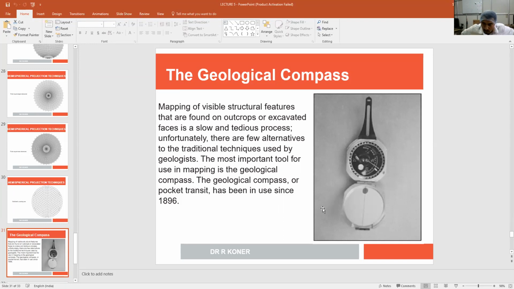If you have any friends in geology or geophysics, they are very used to this instrument. We will definitely show you how to use this instrument in a video. Using this geological compass, we can measure the dip of the plane and the orientation of the plane, that is the direction. We can also measure lineation structures, that is the dip, plunge and the trend, using this geological compass.